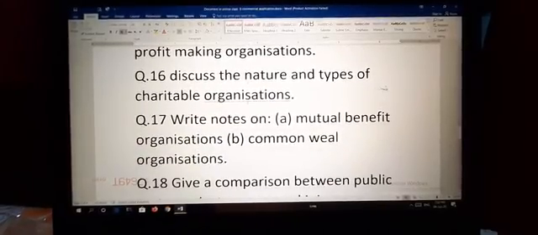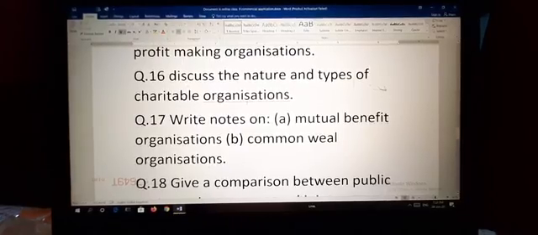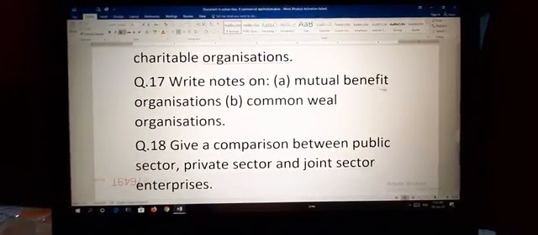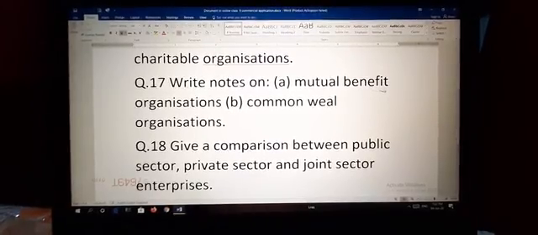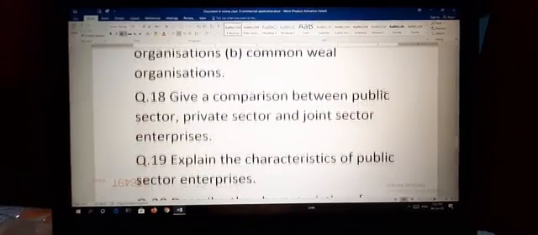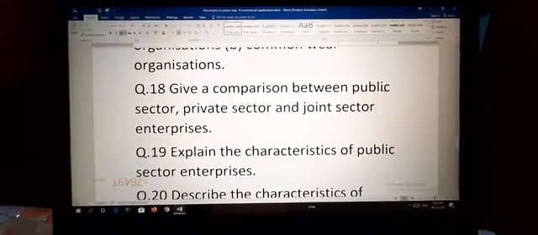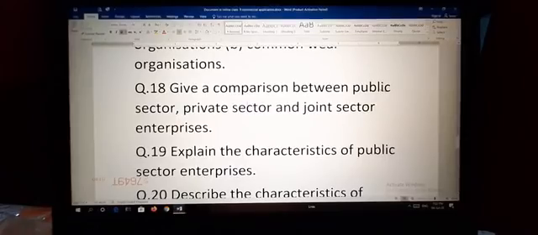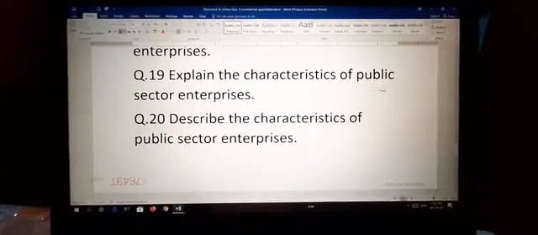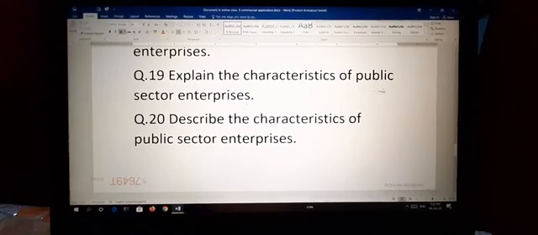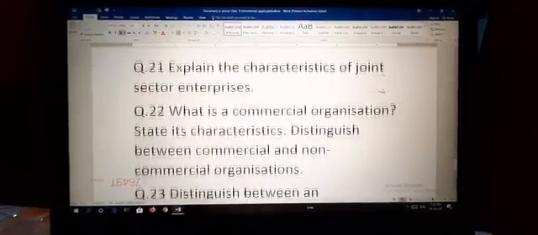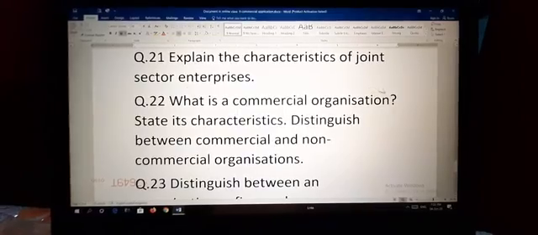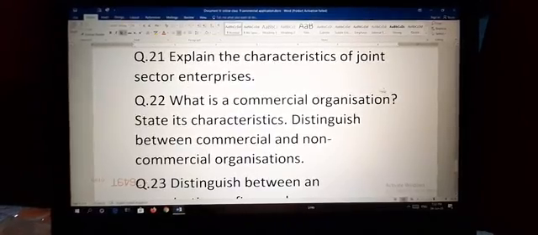16th, discuss the nature and types of charitable organizations. 17th, write notes on first, mutual benefit organization, second, commonweal organization. 18th, give a comparison between public sector, private sector and joint sector enterprises. 19th, explain the characteristics of public sector enterprises. 20th, describe the characteristics of public sector enterprises. 21st, explain the characteristics of joint sector enterprises.